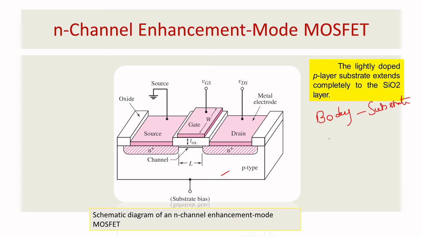The second layer is your gate, denoted by G, and source. Source is represented by S, and your drain is represented by D. When you see the arrangement of the layers, this is a metal actually. This is your oxide. Consider this is silicon dioxide.